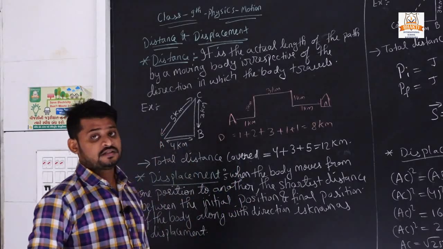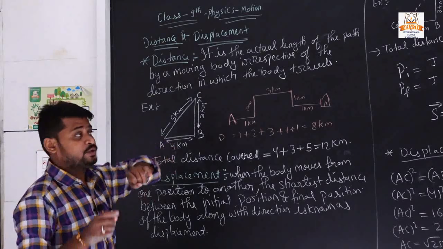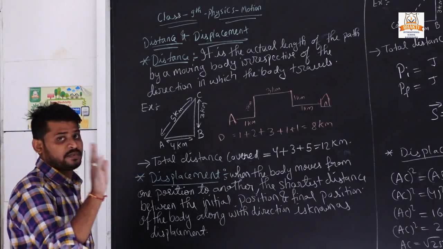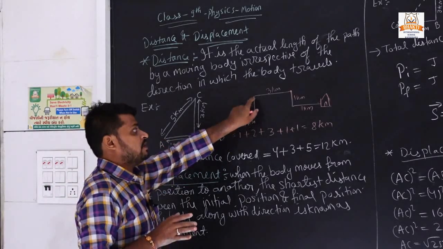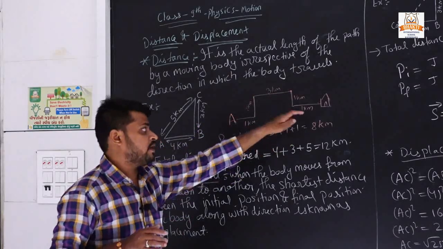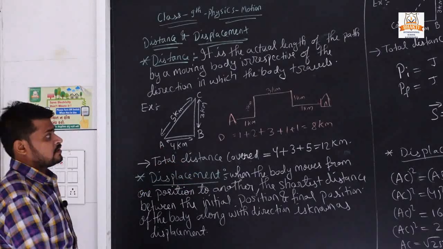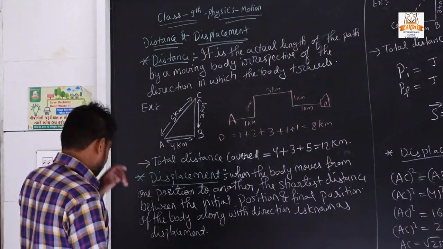So what is distance? Distance is the actual length of the path that you covered, irrespective of direction. Means direction is not fixed: first you go east, then north, then east, then south, then east. In irrespective directions, and this is called distance.